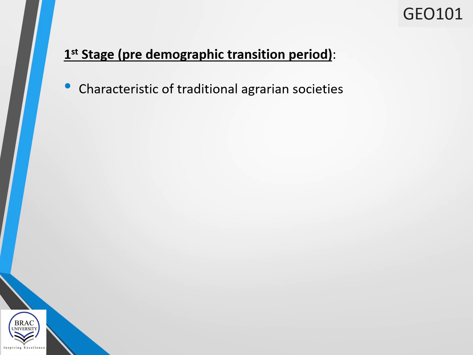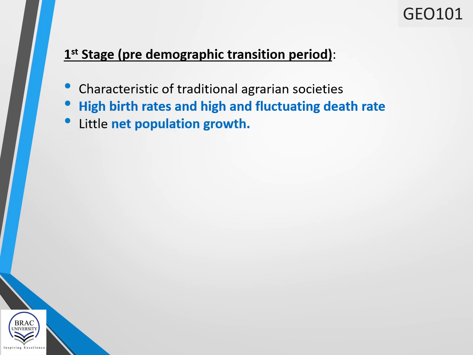The birth rates are very high due to early marriages, widespread prevalence of illiteracy, traditional social beliefs and customs, absence of knowledge about family planning techniques, and attitudes toward children for supplementing family income. As a result, high birth rate and high fluctuating death rates are common. For that reason, net population growth rate is very little.